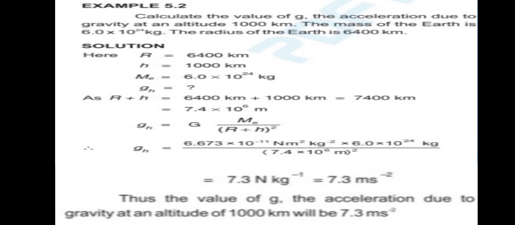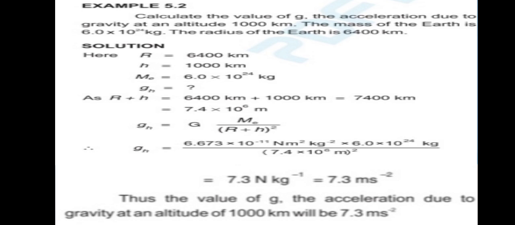As you have seen, this is a numerical, and we will solve our numerical in different steps. First, the given data. Then we write down what is to be found, and then we try to solve it by writing down its formula and conclude its answer or result. So we will move on towards our first step, that is given data. We will write down all the given data.